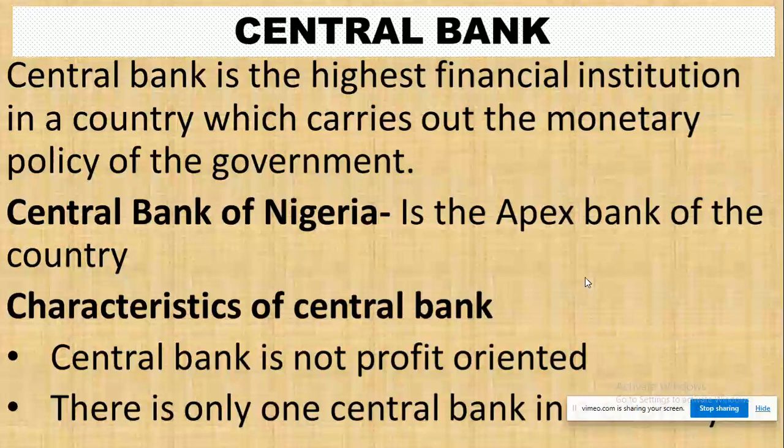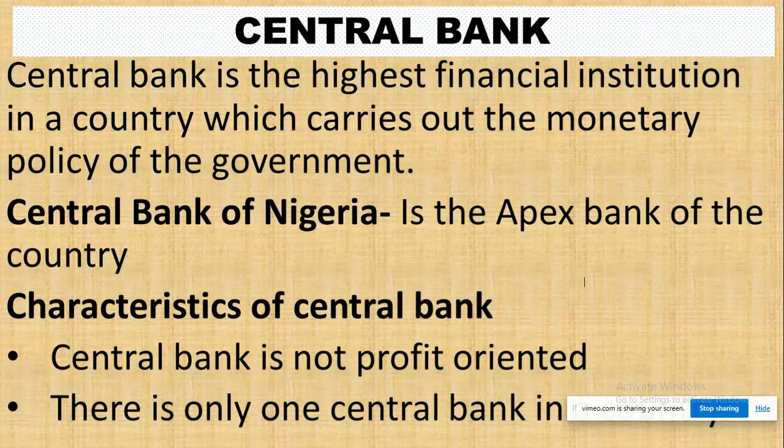Central bank is the highest financial institution in a country which carries out the monetary policy of the government, any policy related to money, and that is what central bank does. We can also call it the apex bank in any country.